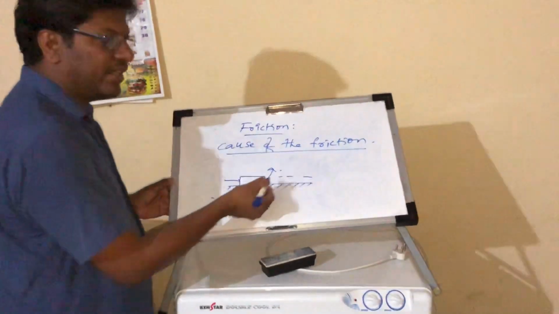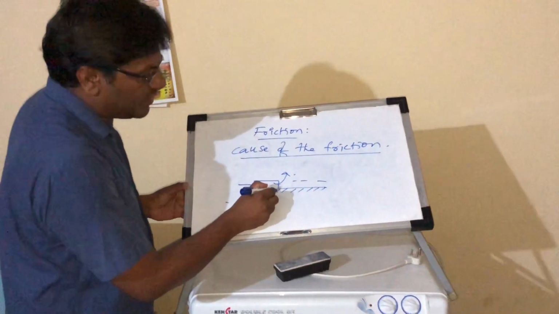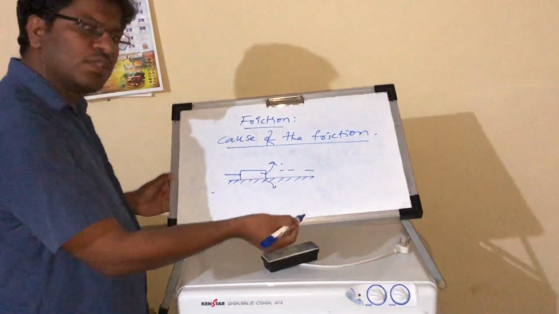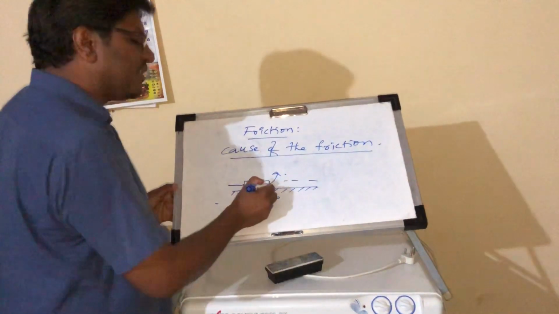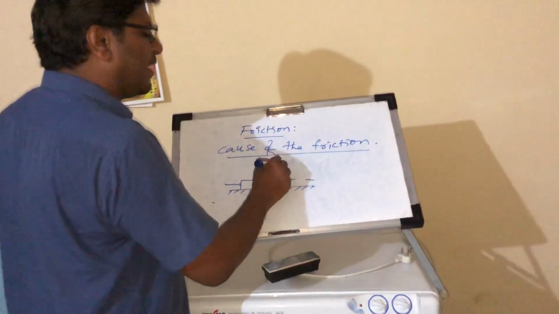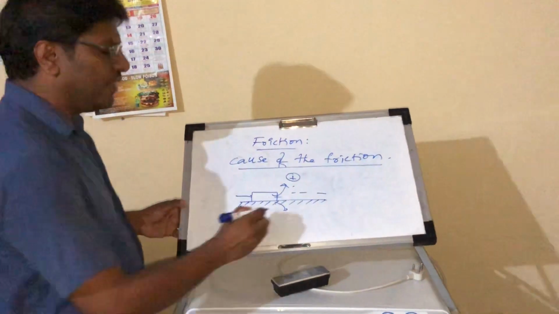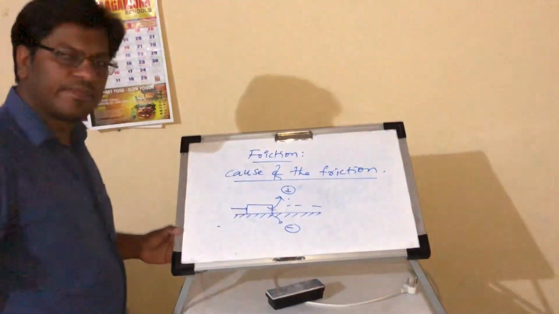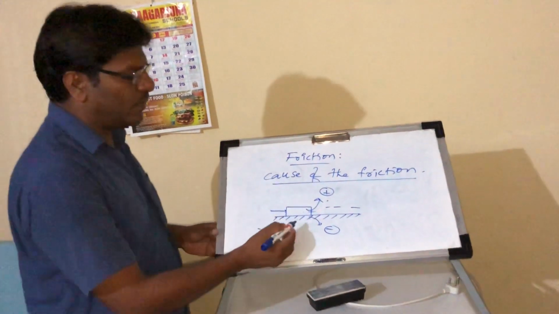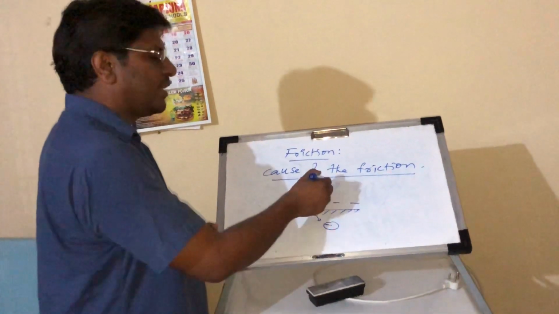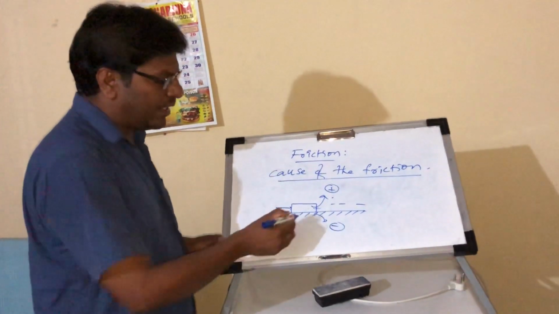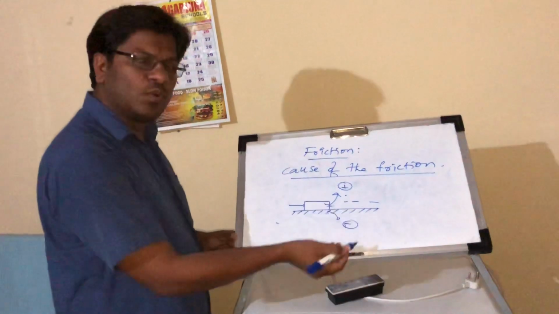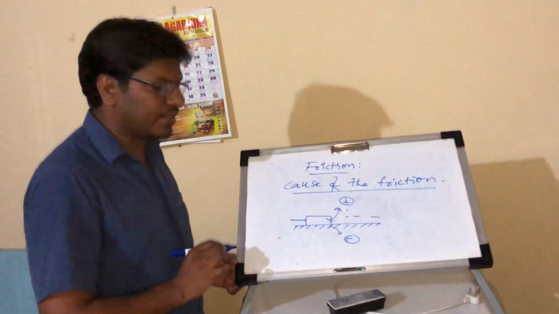When it is rubbing here, it can either lose or gain electrons. If it loses electrons, it will get a positive charge; if it gains, it will get a negative charge. Either this body is losing or gaining electrons, and the other is also either losing or gaining electrons.